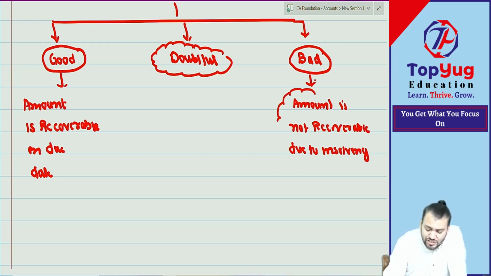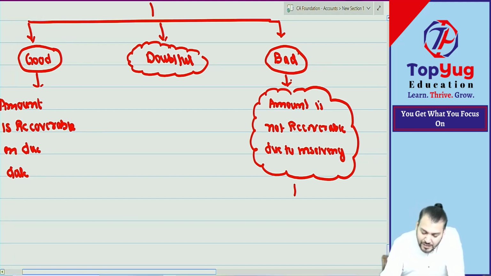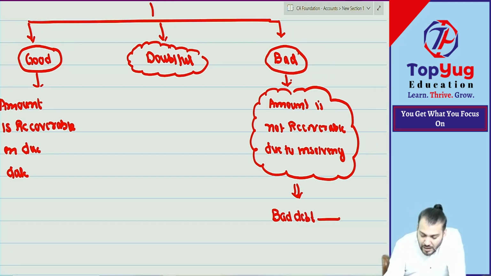We have also done this journal entry in bills of exchange, dishonor of bill due to insolvency. Remember? So we have done bad debt account. Correct. So bad debt we have understood. And whenever there is a bad debt, we'll pass one journal entry: bad debt account debit to debtor.